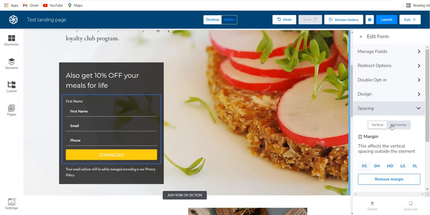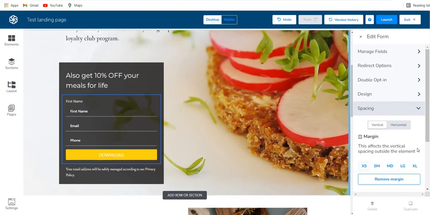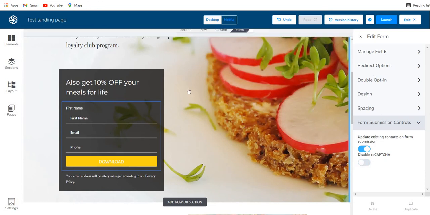And you can also check on the spacing, horizontal or vertical, and you can give the margins more, and you will see some changes happening on the form, right? And form submission, if you want to update any existing contacts on the form submission, so already there's a contact and you want to update, you can approve this, turn this on. If you want to disable CAPTCHA, then you can turn this on, right? So this is about the form.